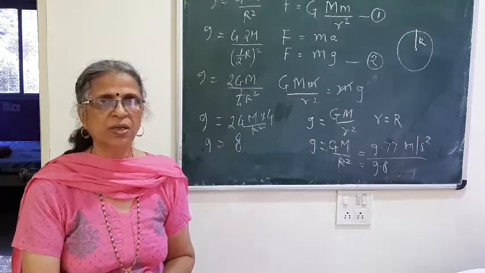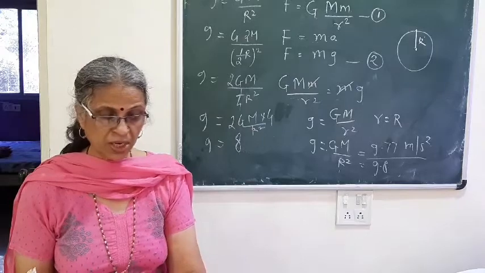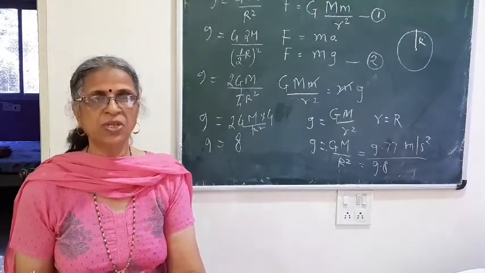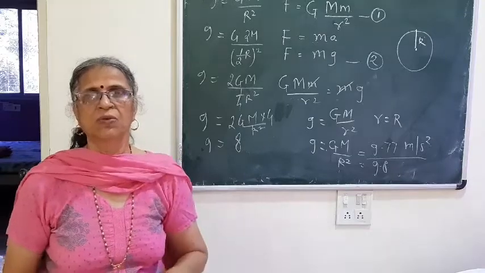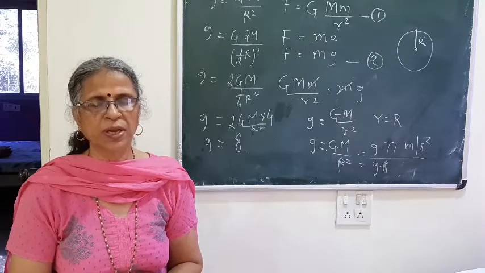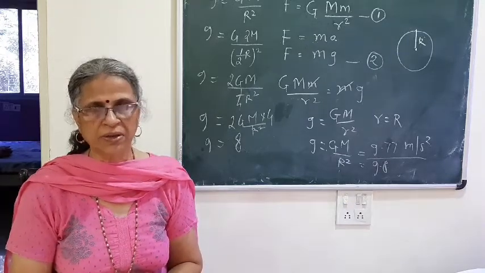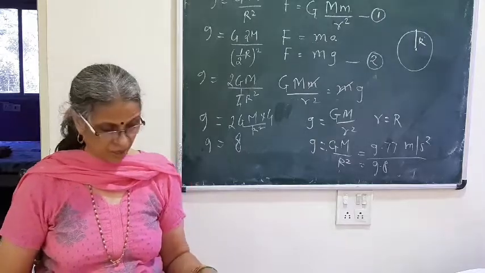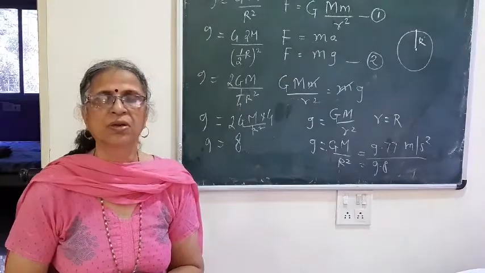So the first factor that we are going to consider is the variation of g along the surface of the earth. Due to rotation, we do not consider the earth as perfectly spherical, but it is flattened at the poles and bulging at the equator.